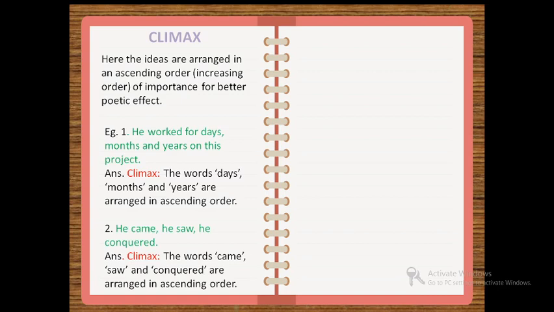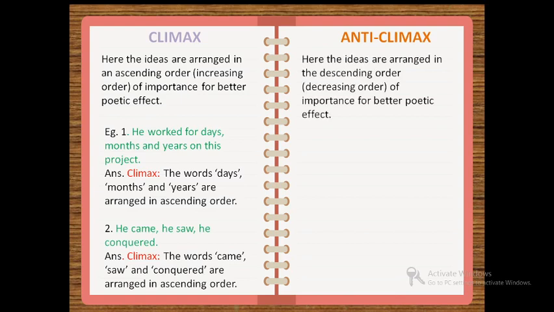We will study the next figure of speech, which is anticlimax. Anti means opposite. So it is opposite of climax. In anticlimax, the ideas are arranged in the descending order or in the decreasing order of importance for better poetic effect. First example, he lost his family, his car and his cell phone. Now here you can see that the ideas are arranged in descending order. That is, he has lost his family, he has also lost his car and he has lost his cell phone.